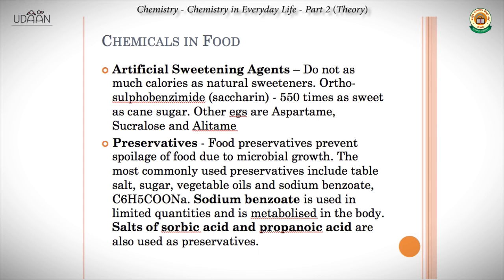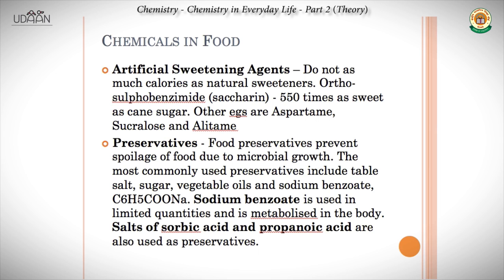For example, orthosulfobenzimide or saccharin is 550 times as sweet as cane sugar, right? But the amount of calories that it has is much, much less than sugar. Other examples are aspartame, sucralose, and alitame. The second application of chemicals in food is they're used as preservatives. Food preservatives, we know, are very important. They prevent the food from getting spoiled due to microbial growth.